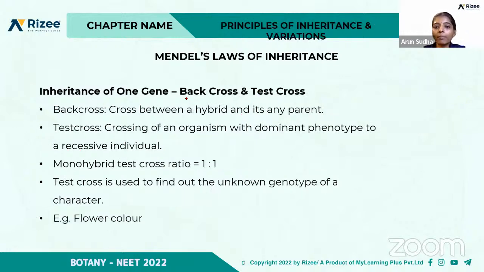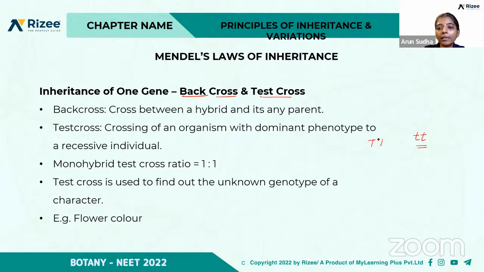So what do you mean by back cross and the test cross? We saw that as a result of the mathematical explanations, we cannot find whether the plant is a homozygous tall or a heterozygous tall. That can be found out by means of a test cross. So what is a test cross? It is the crossing of an organism with dominant phenotype to a recessive individual, that is, with tt.